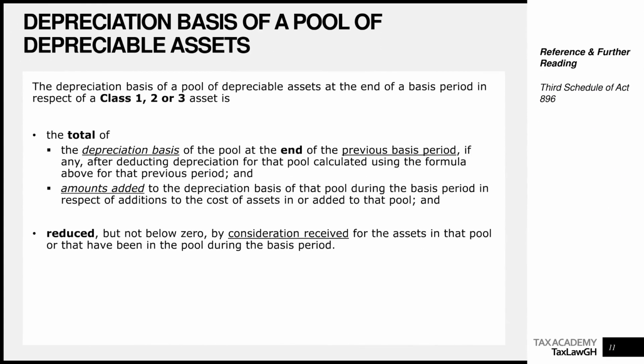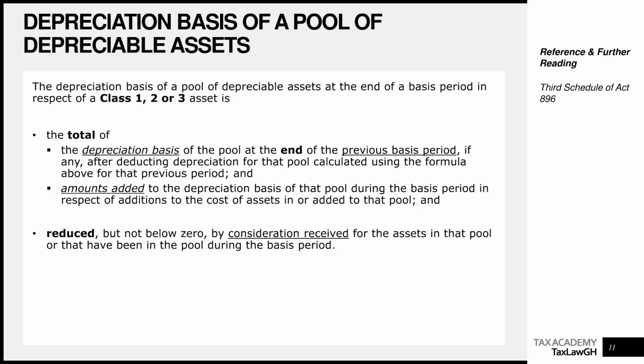Now that we know that, we have heard a number of times depreciation basis, depreciable assets, and a pool. Let's look at what a depreciation basis is, or when it comes to defining the depreciation basis of a pool of depreciable assets. What is a depreciation basis? We are saying that for class 1, 2, and 3 assets, remember those classes are computed on a reducing balance basis. And for the purposes of revision, I told you something like 4, 3, and 2. For those who watched part 1, you remember the rates using that memory jog.